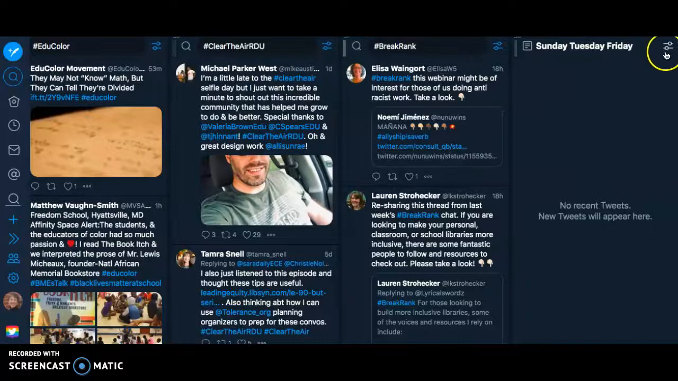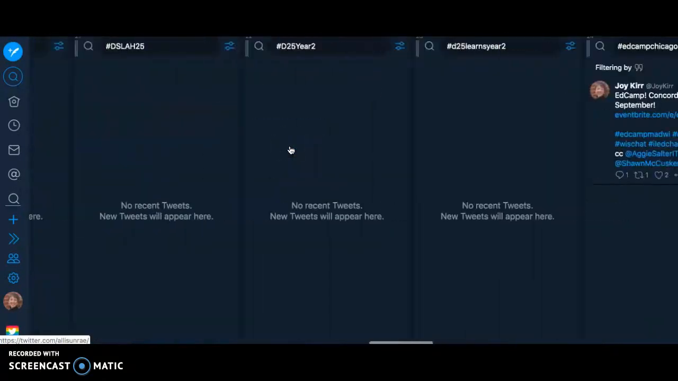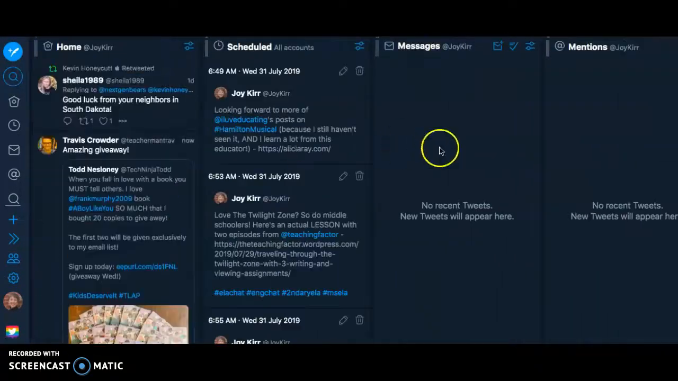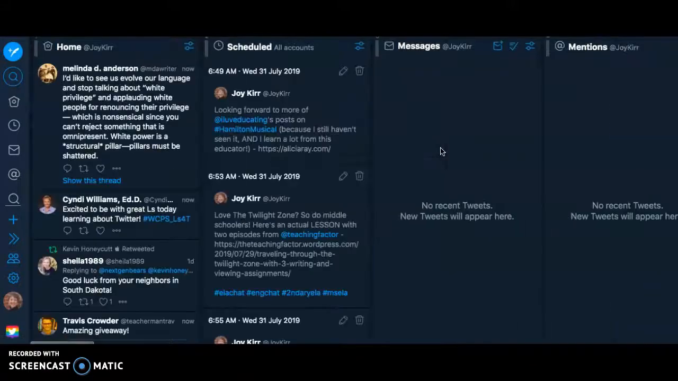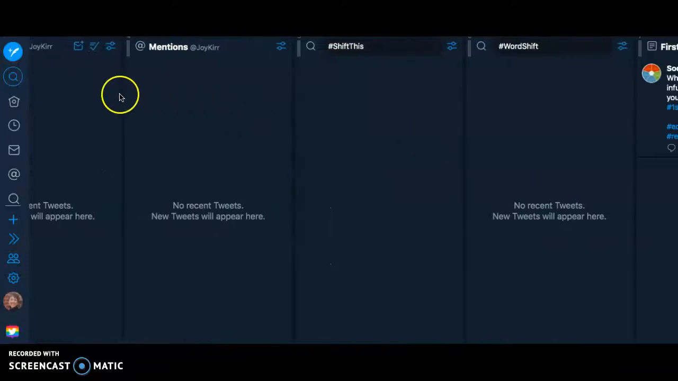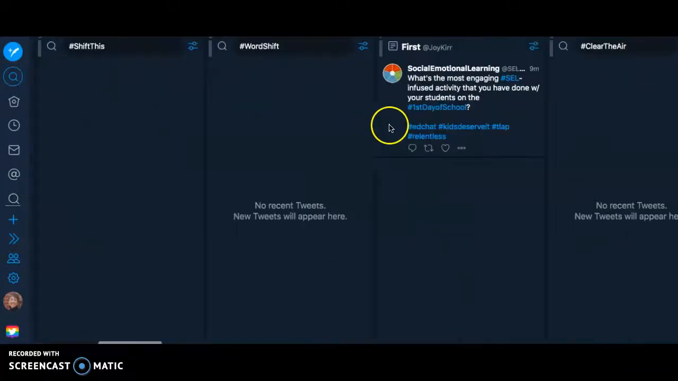Back on TweetDeck, I want to keep this further. So I have 30 something columns here. And this is what I do every day. I go whoosh, whoosh, and it kind of drives me crazy, but I try and clear them out. So I clear out my mentions, I clear out my shift this, I clear out word shift.